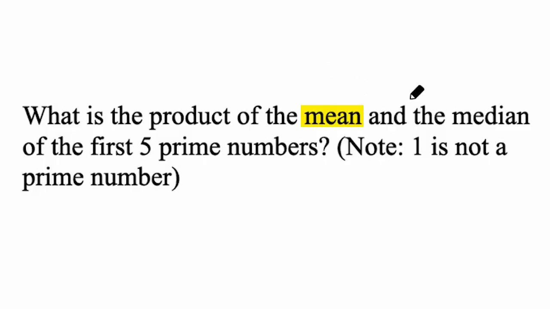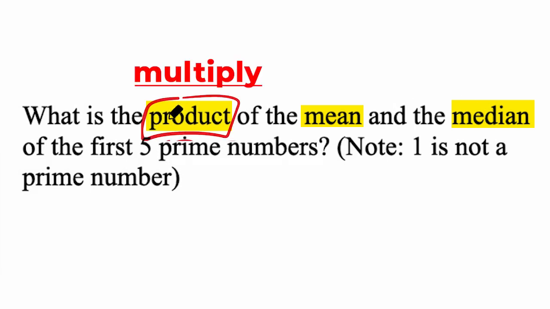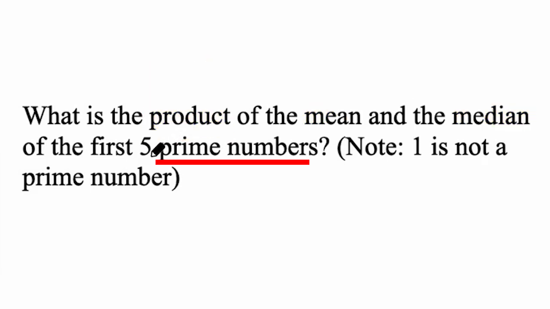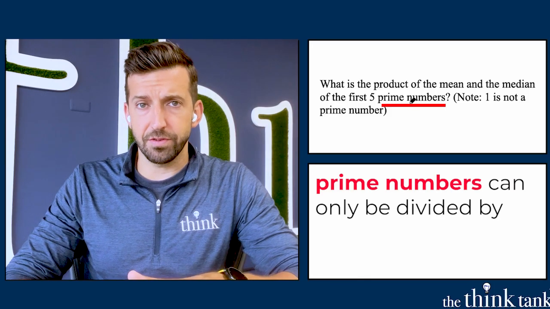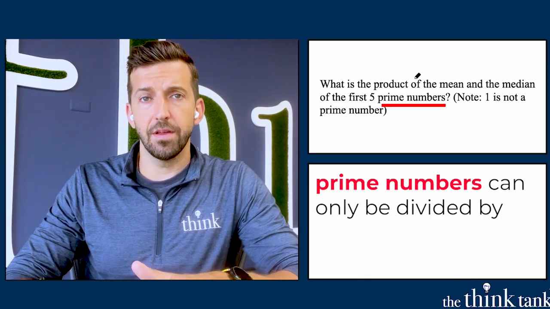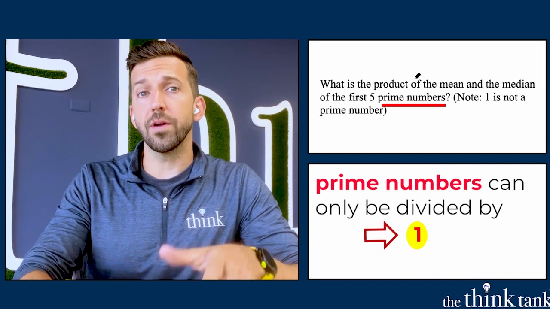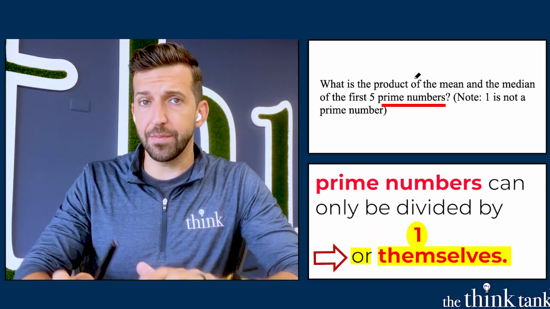So I'm gonna have to get the mean, I'm gonna have to get the median, and I'm gonna have to get the product of those, which means I'm gonna have to multiply them. But first, we gotta talk about what the heck prime numbers are. Let's remember what those are. Prime numbers are the numbers that can only be divided by 1 or themselves. That's all they can be divided by.